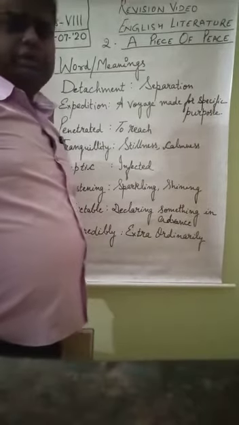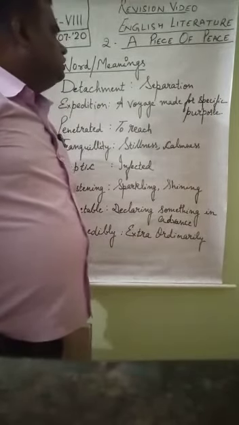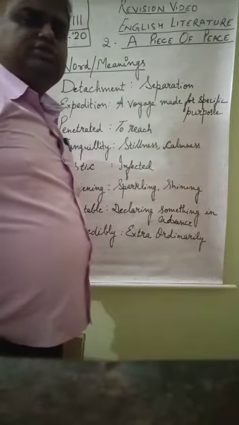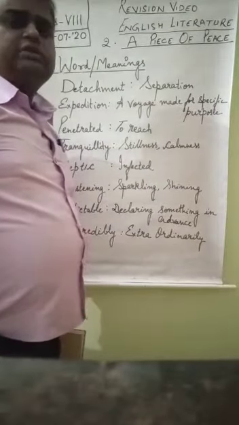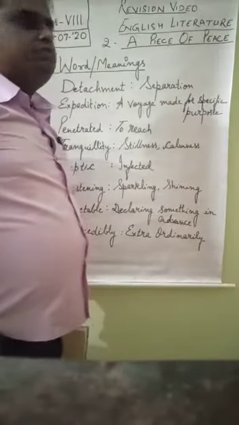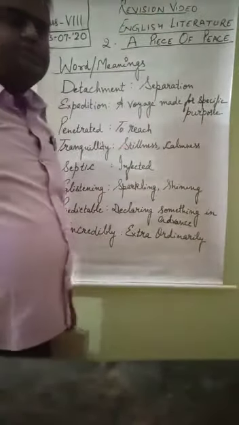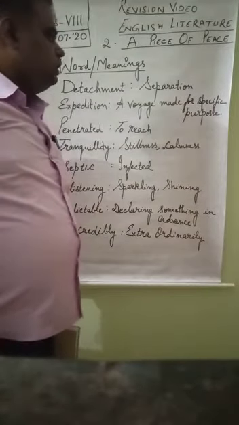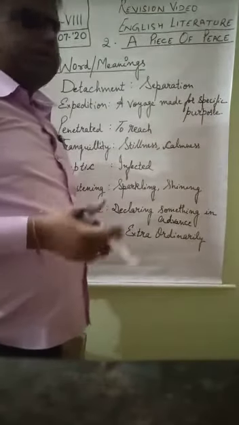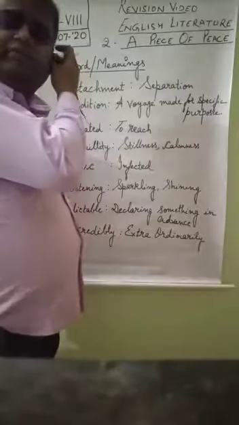And today, because it is the test of this lesson, we will have a revision video for that purpose. So let us now start the revision video.